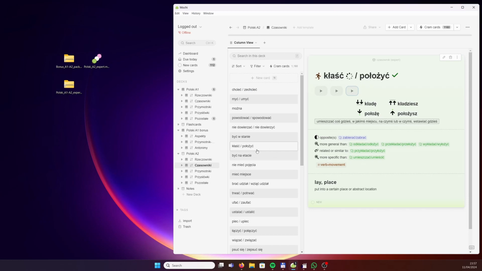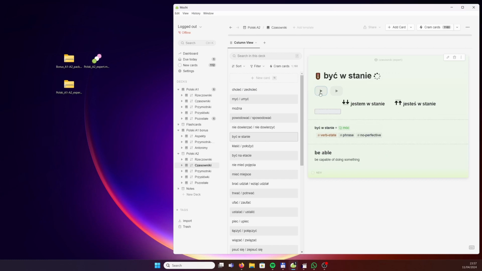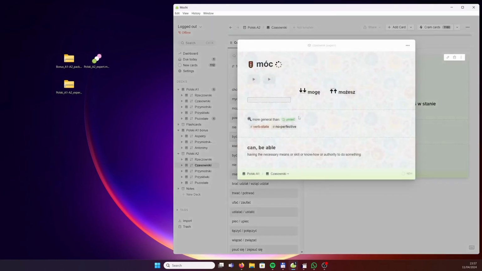Oh, yeah, we've got a lot of verb phrases here. Something simple, być w stanie. Okay, to be able. We only have imperfective forms here because to be able does not have a perfective form. It is not something that can be accomplished, completed, performed until the end. So we also learn that być w stanie, to be able, is synonymous to the verb móc, to the modal verb móc, which is very similar to the English can.